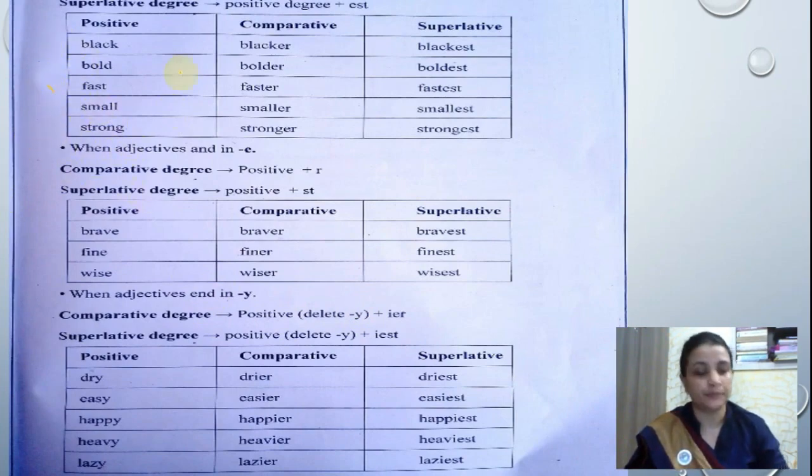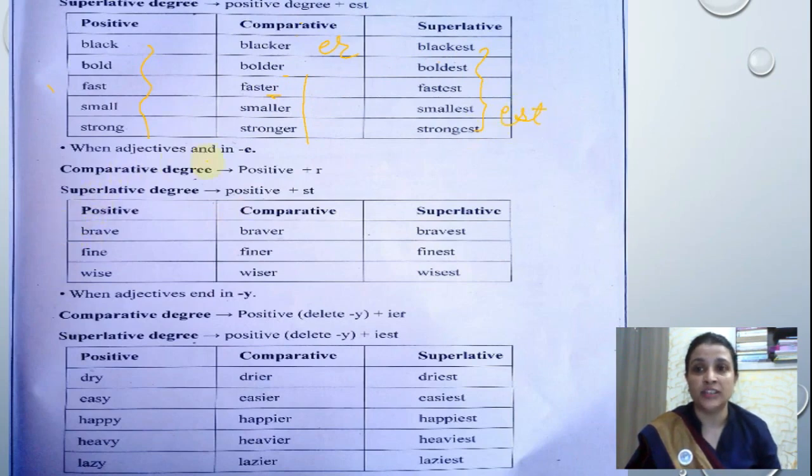We have black, bold, fast, small, strong. Black is changing, because it is a positive degree, and when positive degree changes into comparative degree, ER is added. See, everywhere we are adding ER. And in superlative degree we add EST. Clear?